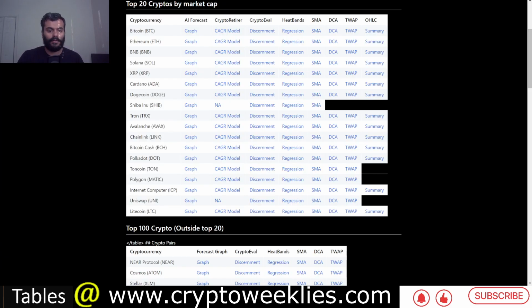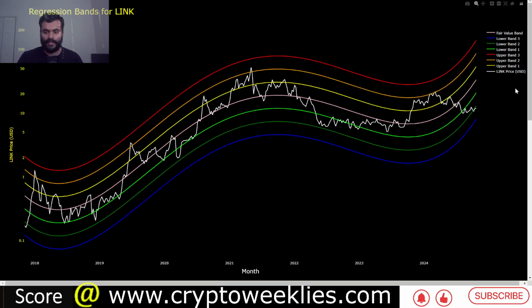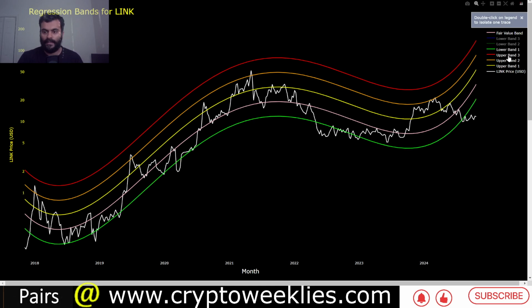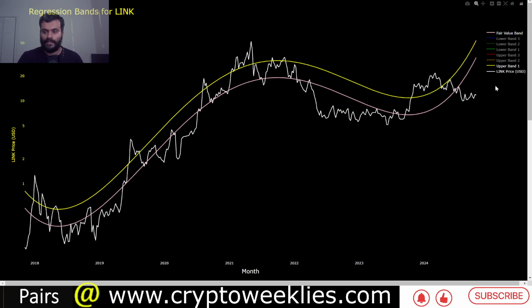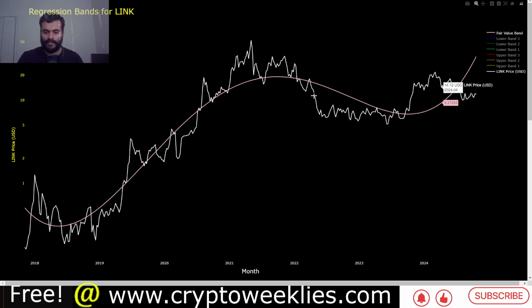Now moving away from the machine learning based analysis, we'll briefly spend some time on the regression based valuation. This is the polynomial regression. The base function of this polynomial regression is this line in pink. You can see over here the weekly price action of Link is analyzed on this polynomial regression based valuation.